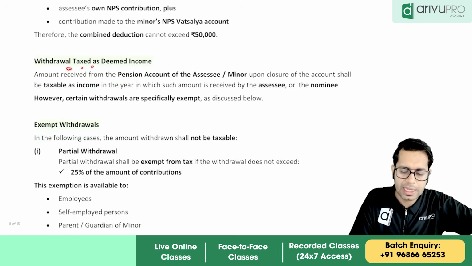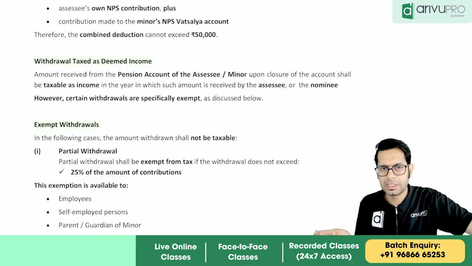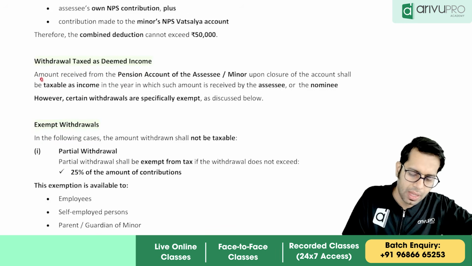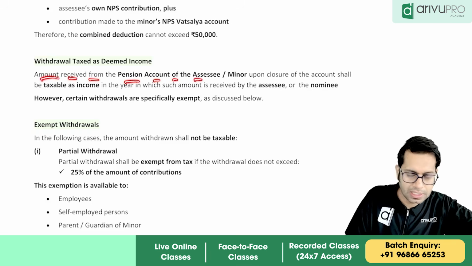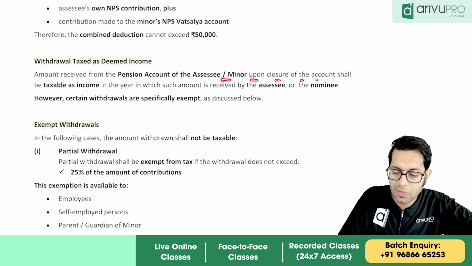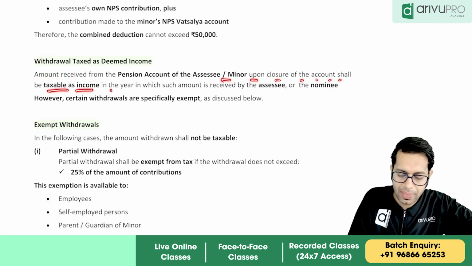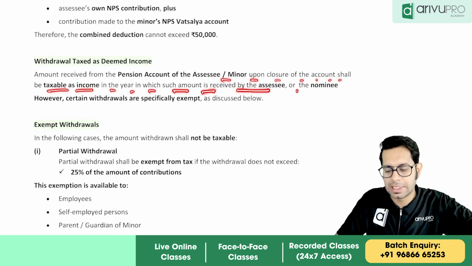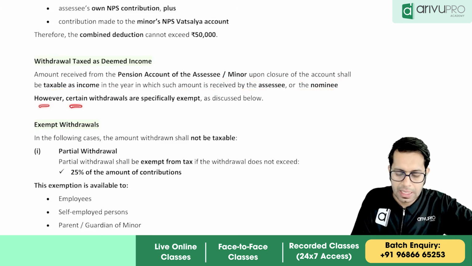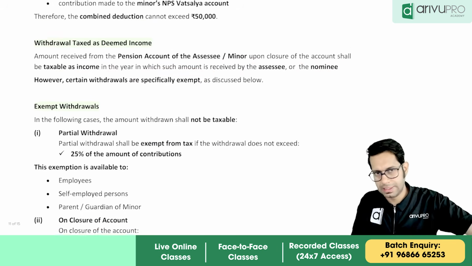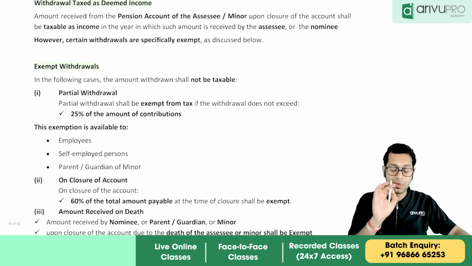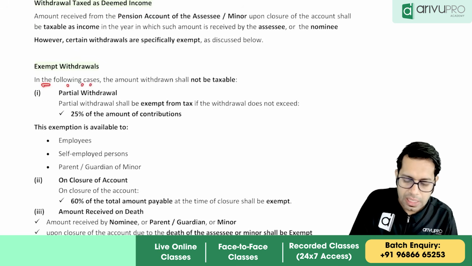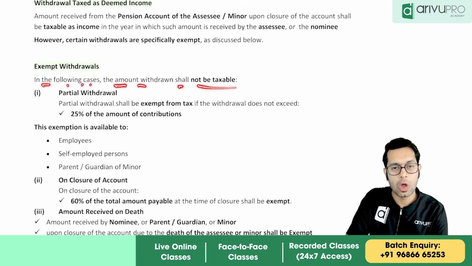Now, withdrawal is taxed as deemed income. So when you withdraw the money from this scheme, it is taxed as deemed income. However, there are some exemptions also applicable. The amount received from the pension account of the assessee or minor upon closure of the account shall be taxable as income in the year in which such amount is received by the assessee or the nominee. However, certain withdrawals are specifically exempt. In the following cases, the amount withdrawn shall not be taxable.